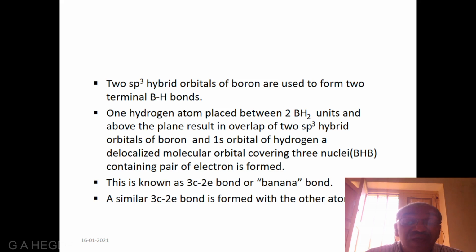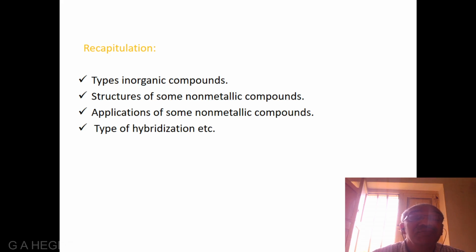This is known as 3-center 2-electron bond or banana bond. A similar 3-center 2-electron bond is formed with the other atoms.